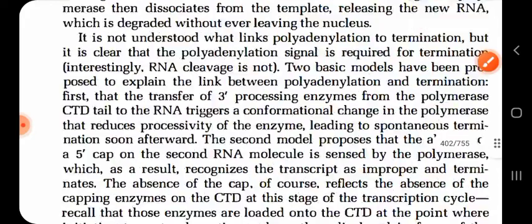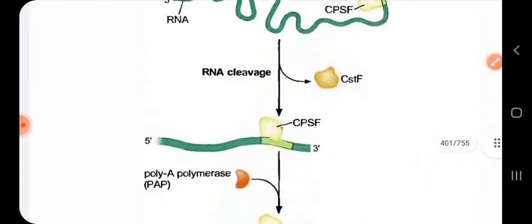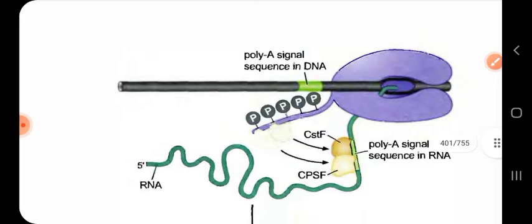So this was all about transcription termination and all the other things that are required for it, like the processing of the cap and the tail. Splicing has not been mentioned because it is given separately in another chapter, and based on your syllabus I will try to discuss it with you.